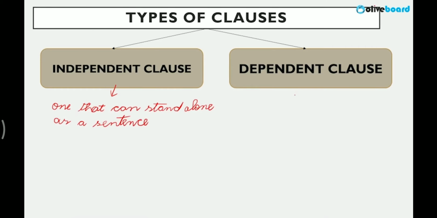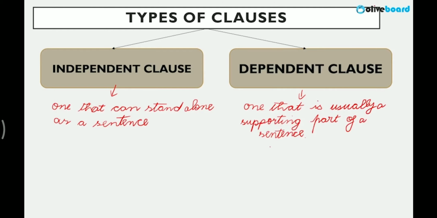Dependent clause, obviously, as the name suggests, is one that is usually a supporting part of a sentence, right? So these are two different things, dependent and independent clause.